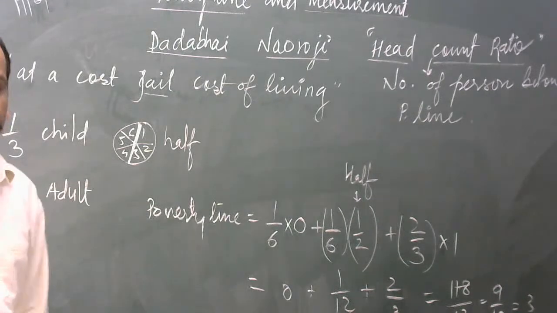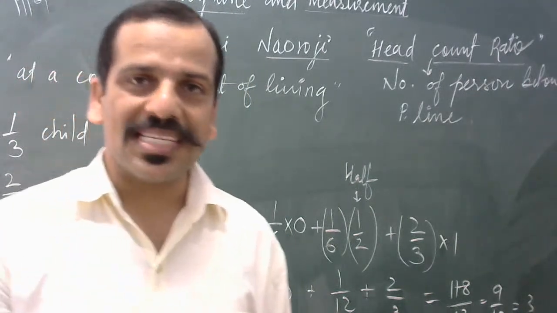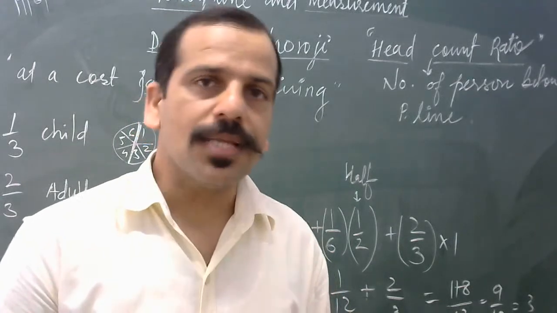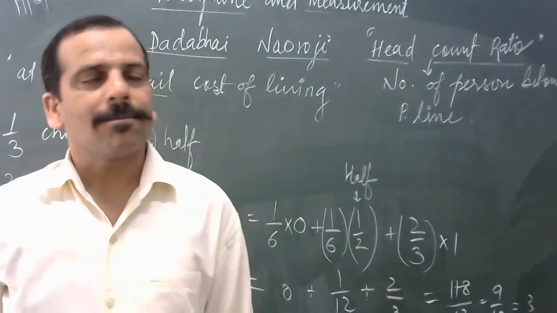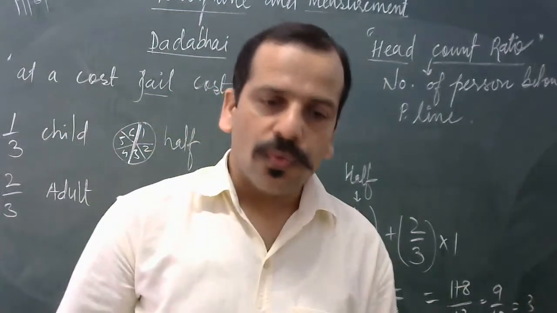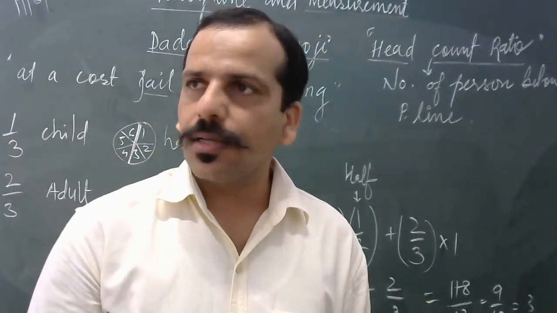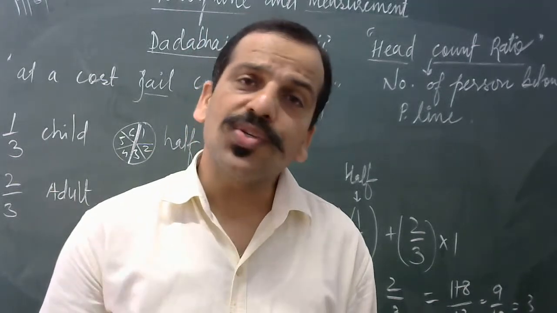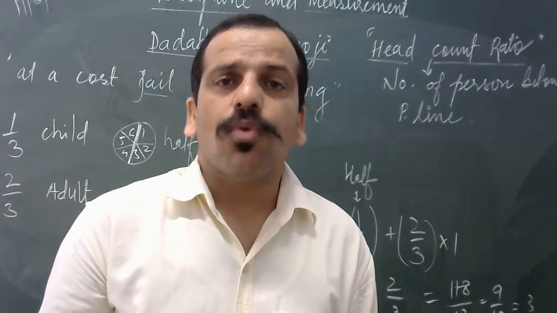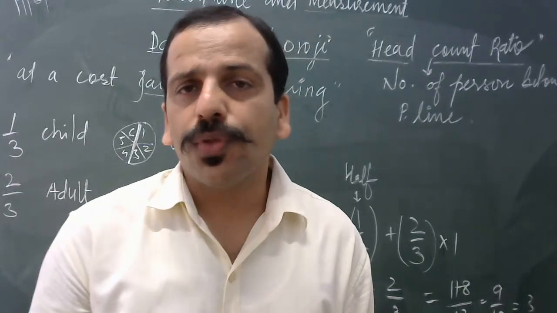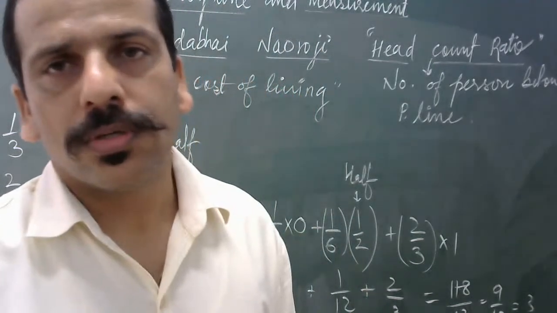So this is what he said. This is how Dadabhai Naoroji estimated the poverty line in India. At that time most of the people were struggling, children were struggling. People did not have two-time meals. Which is why the Government of India, after independence, started so many programs and schemes so that at least we can feed the population. The government is thinking that nobody should sleep without food.